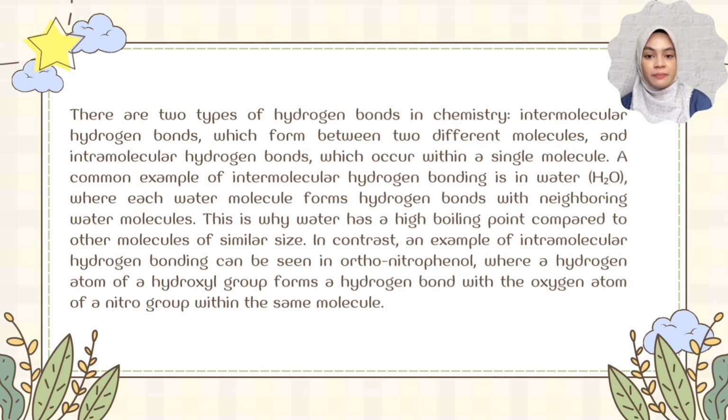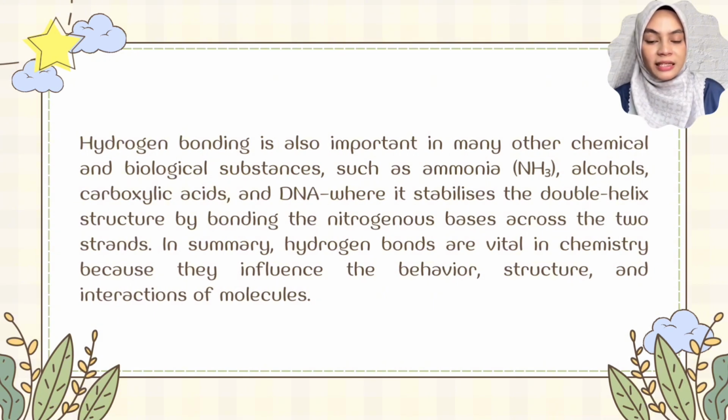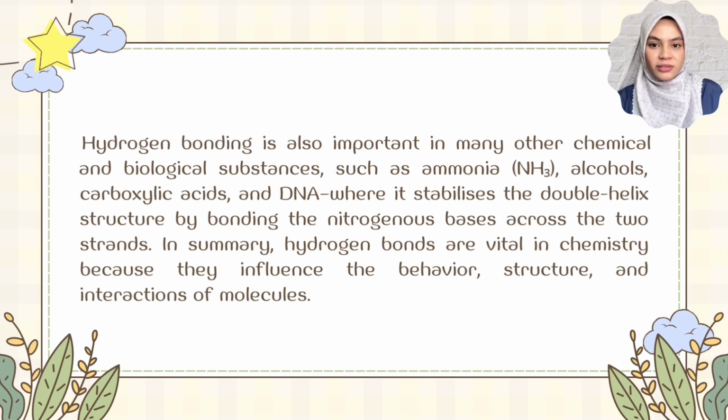In contrast, an example of intramolecular hydrogen bonding can be seen in ortho-nitrophenol, where a hydrogen atom of a hydroxyl group forms a hydrogen bond with the oxygen atom of a nitro group within the same molecule. Hydrogen bonding is also important in many chemical and biological substances, such as ammonia, alcohols, carboxylic acids, and DNA, where it stabilizes the double helix structure by bonding the nitrogenous bases across two strands. In summary, hydrogen bonds are vital in chemistry because they influence the behavior, structure, and interaction of molecules.